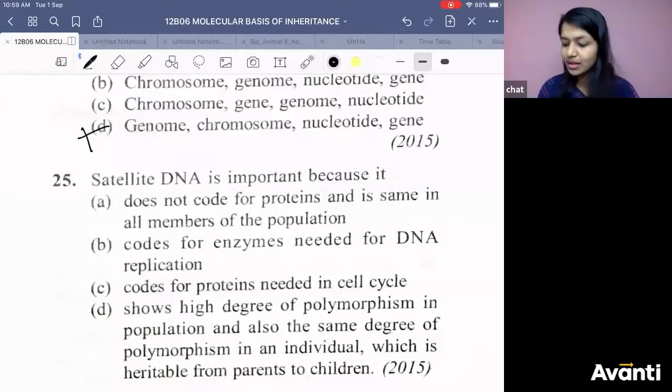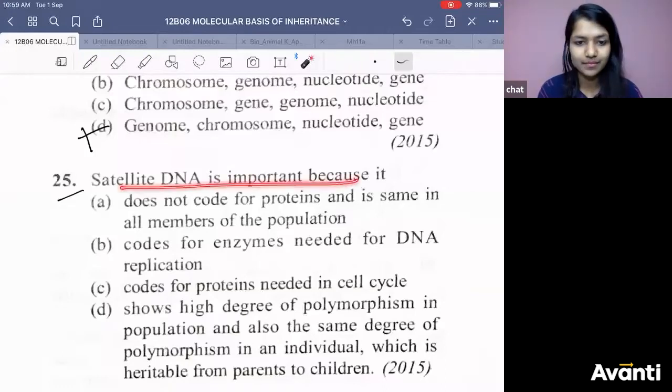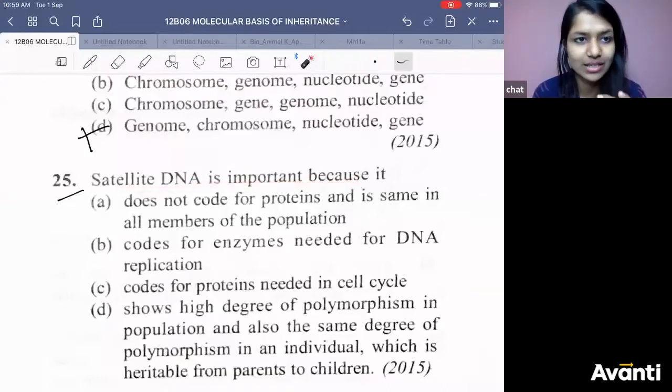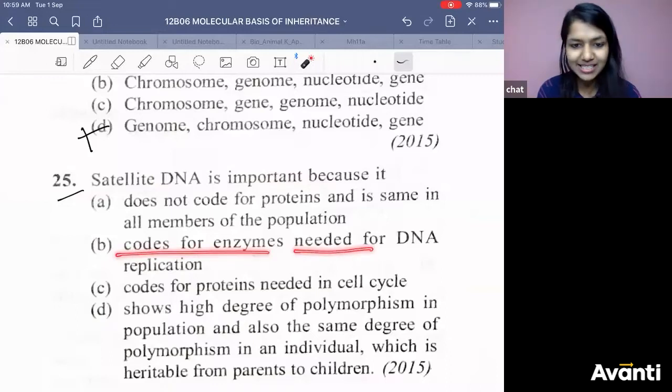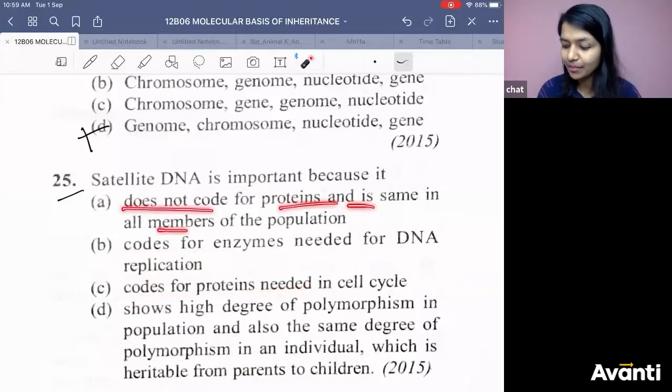Leave it. Satellite DNA is important. This is also from the chapter cell. Satellite DNA is important because it codes for enzyme needed for DNA replication? No. Codes for protein needed in the cell cycle? No. Does not code for protein and is same in all members?